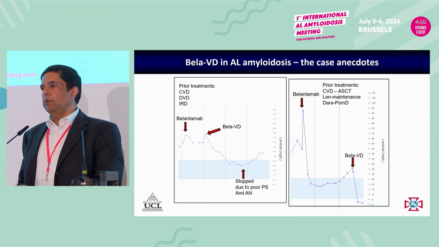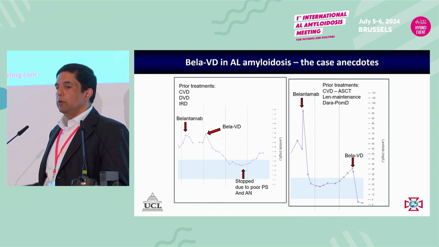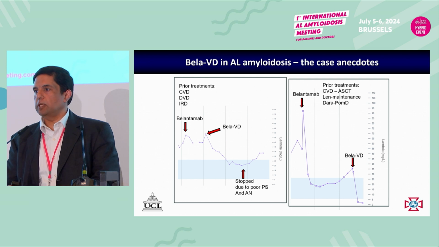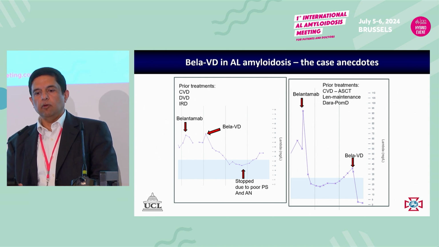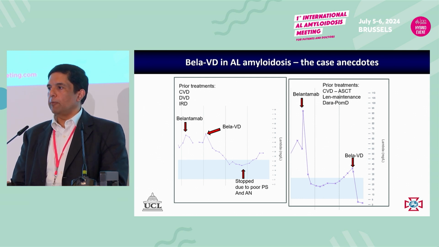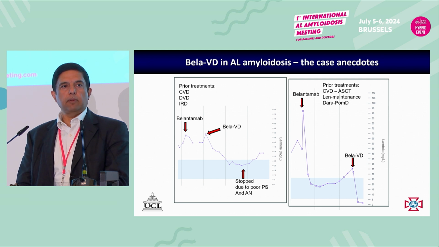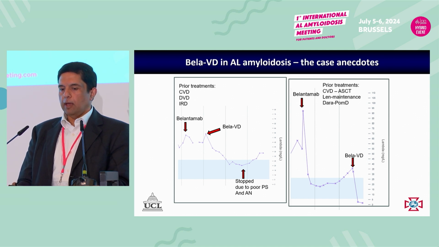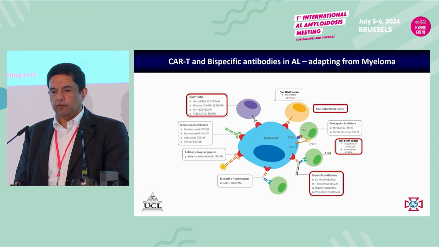So I think even in our population, where we had patients progressing on belantamab, we are seeing responses when bortezomib is added. So I think we do need a study of belantamab-bortezomib in patients with amyloidosis. It's really easy to use. Belantamab can be given every couple of months, and then bortezomib could be given less frequently if needed.